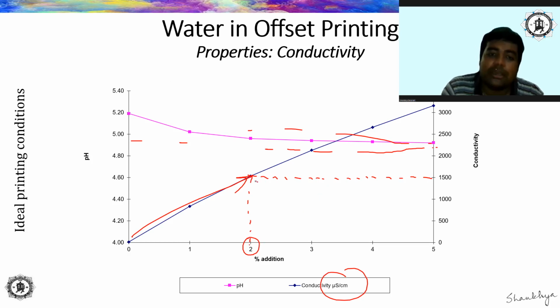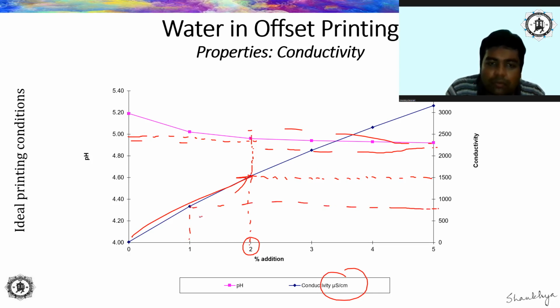But the next question is, will it give you the desired pH range? So just plot it. Where will it be? It will be either 5 or slightly less than 5. So that is also acceptable, right? But if you use more than that or less than that, how much will it be?